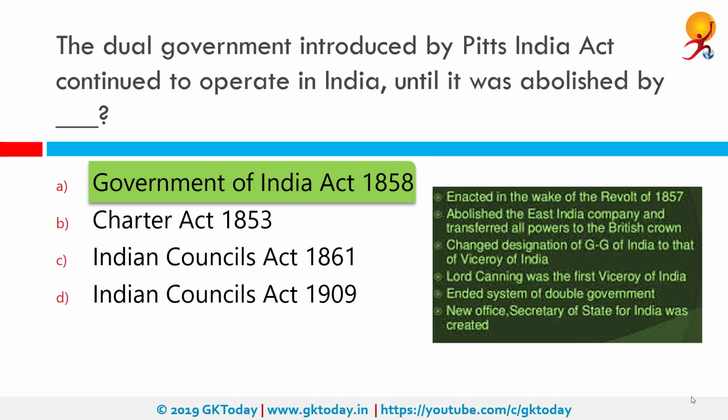Government of India Act 1858 provided that India was to be governed directly and in the name of the Crown. This Act abolished the company rule, abolished the Court of Directors and abolished the Board of Control. This Act abolished the dual government introduced by the Pitt's India Act. The doctrine of lapse was withdrawn. Liberty was given to Indian rulers subject to British sovereignty, and it also opened some door for Indians in government services.